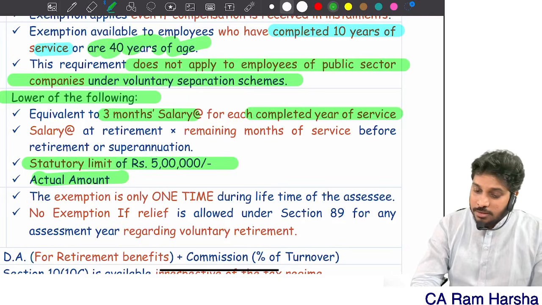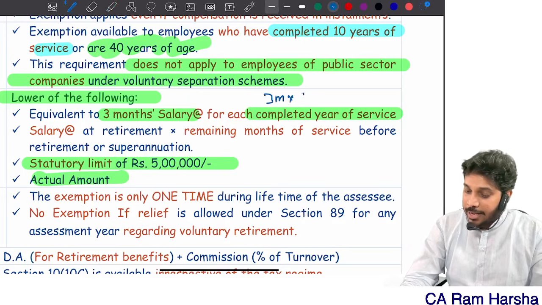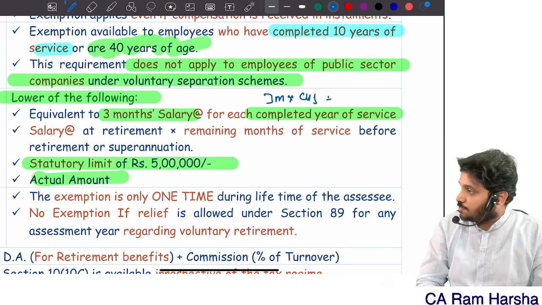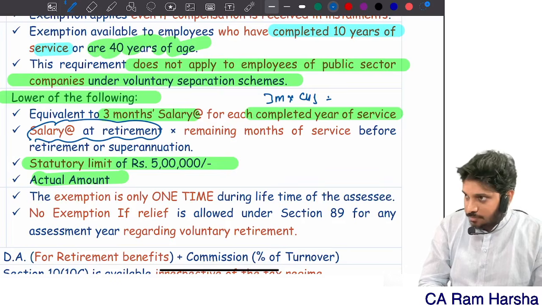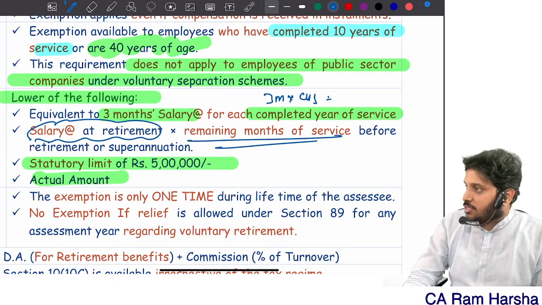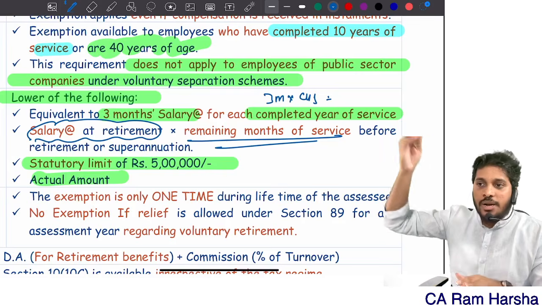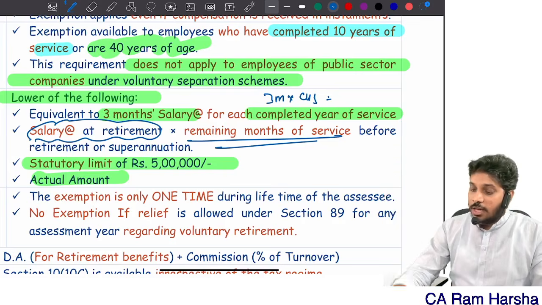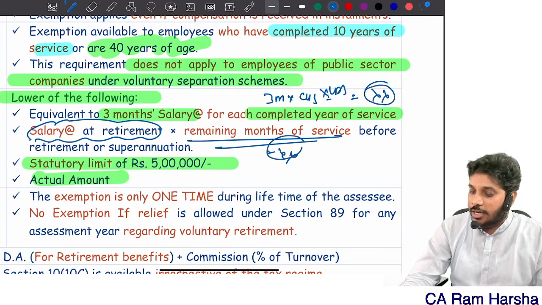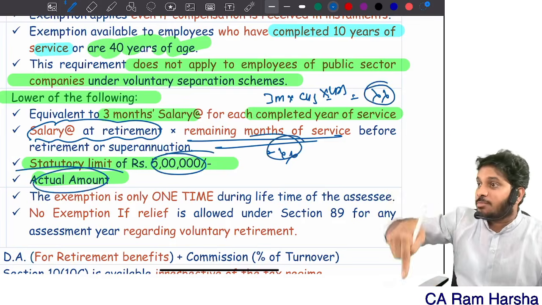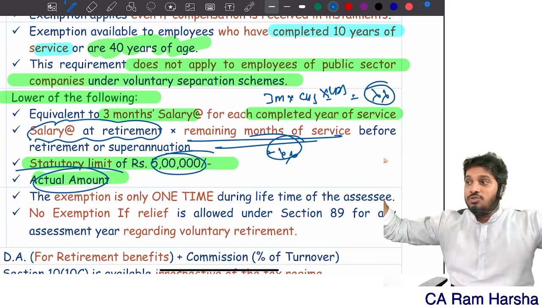3 months salary multiplied by completed years of service, how much? Or salary at the time of retirement, how much you take, into remaining months of service. If at all this retirement does not happen, how many months of service is that? Check out that amount you compute. 3 months into completed years into last drawn salary. How much amount you check out? In all these 4, lowest amount is exempted from the amount received.